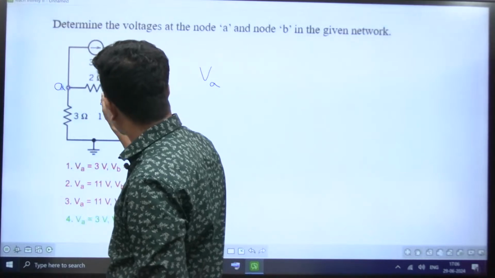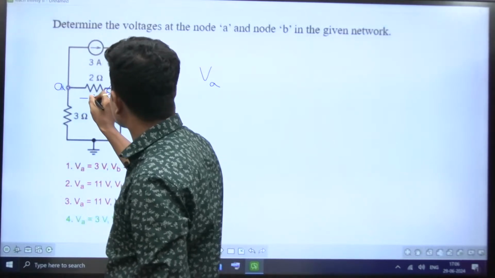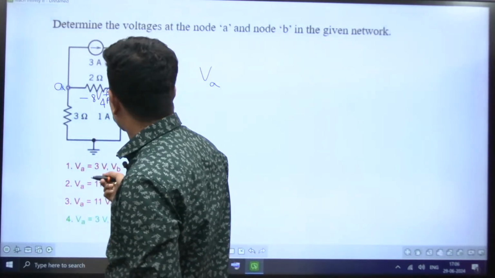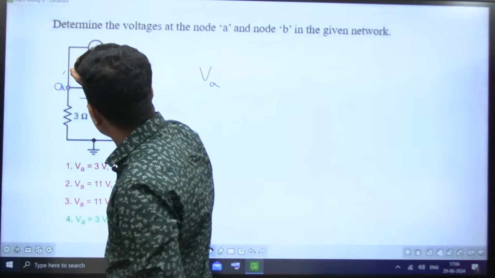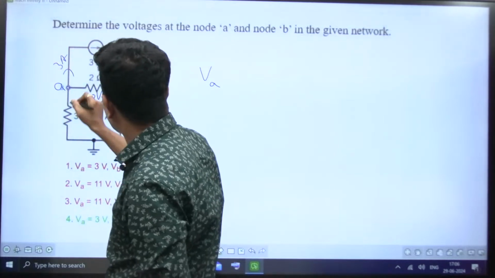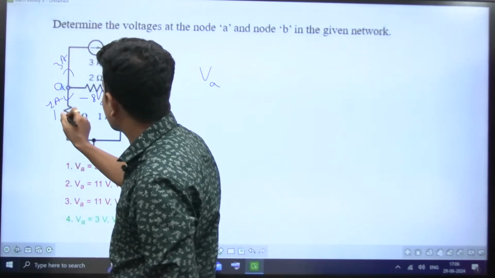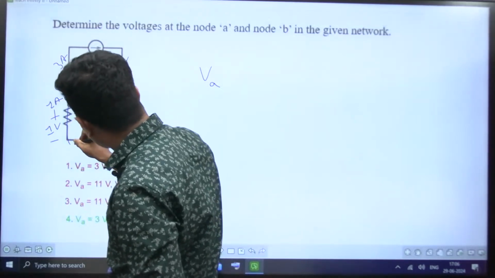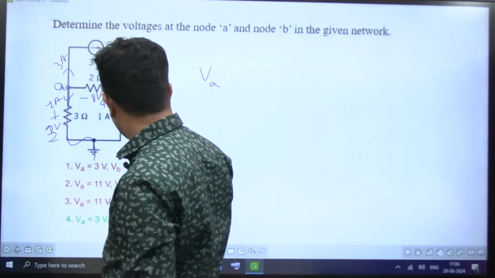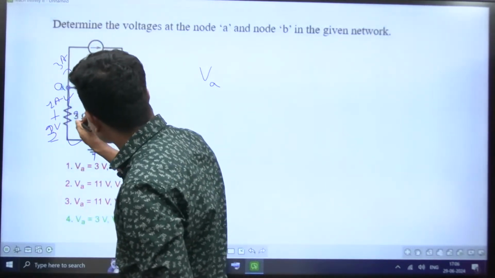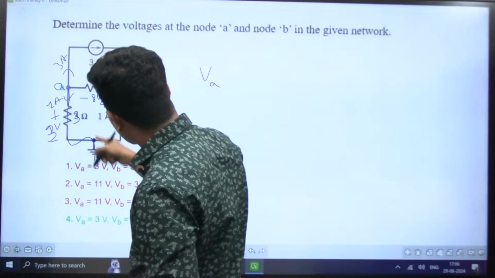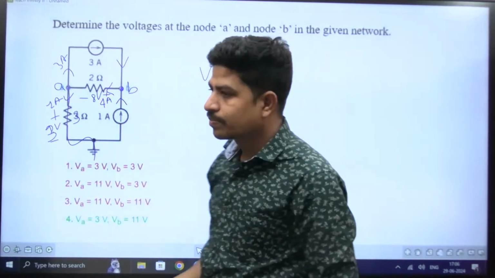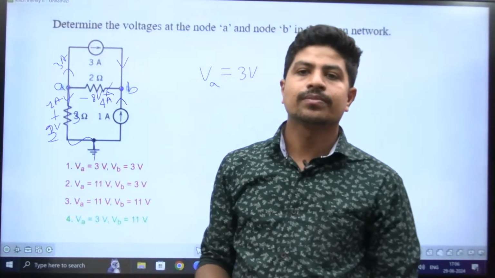If 4 amperes is going here, what is the voltage here? 4 twos is 8 volts, right? Now here, you see again in this one 3 amperes is going, and that remaining 1 ampere is coming here, and this is how much? Sorry, current is 1 ampere. As a resistance it is 3 volts. You start at A and go to ground. If you start at A, go to ground, how much is the voltage? VA is 3 volts, right?